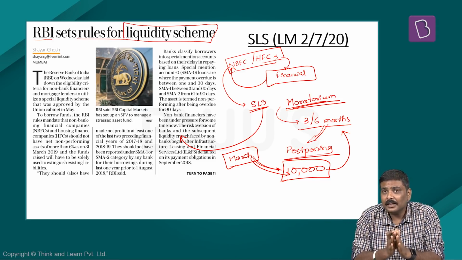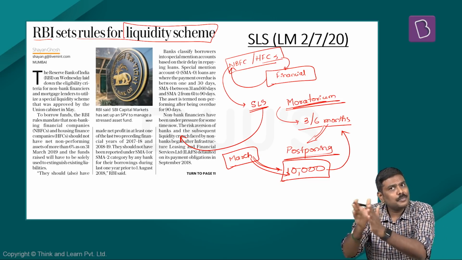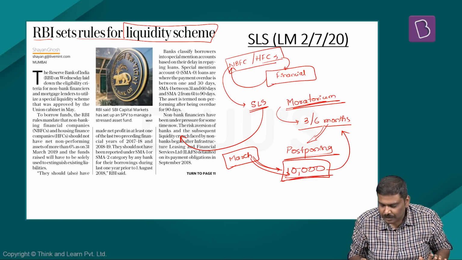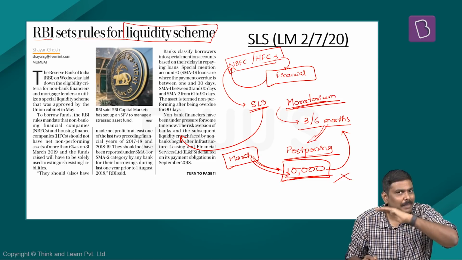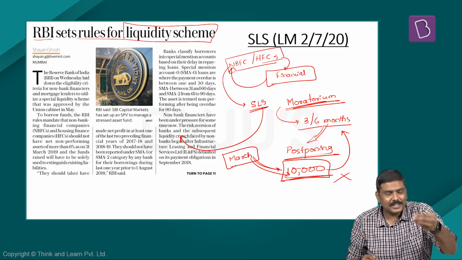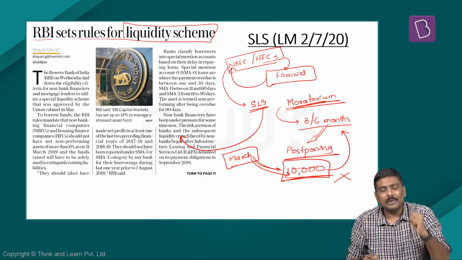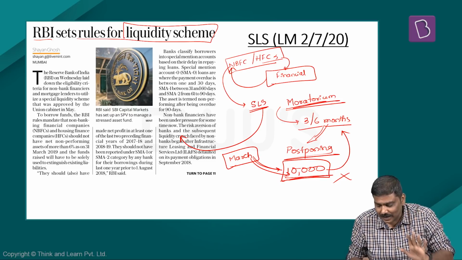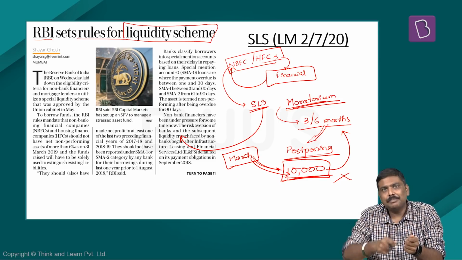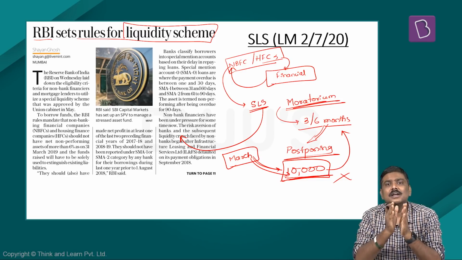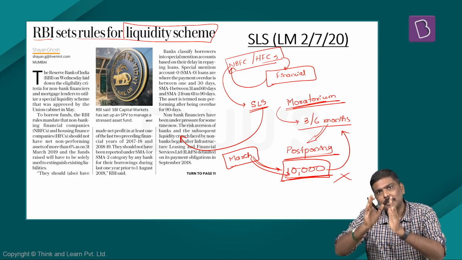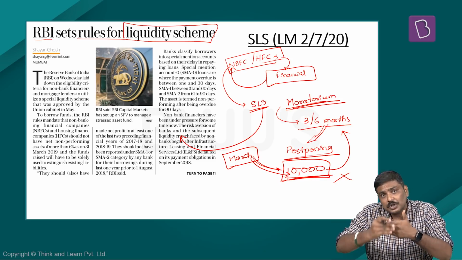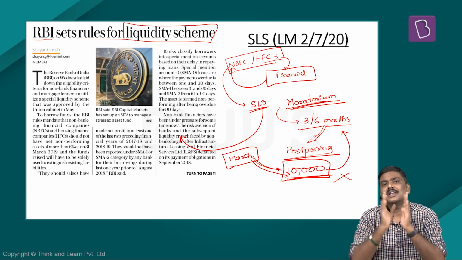I can understand the idea here. It is not cancellation, it is only postponement. What is the basic difference? In case of cancellation, this 10,000 rupees will not be paid. I will not be paying this particular 10,000 rupees. For example, in case of a loan waiver. But what has been done here is not a loan waiver, it is a loan moratorium, which means rather than paying in the month of March, April, May, June, July, August, after the 6 month time period is over, I'll be making these particular repayments again. So what has essentially been done is postponing the repayments, not the cancellation.